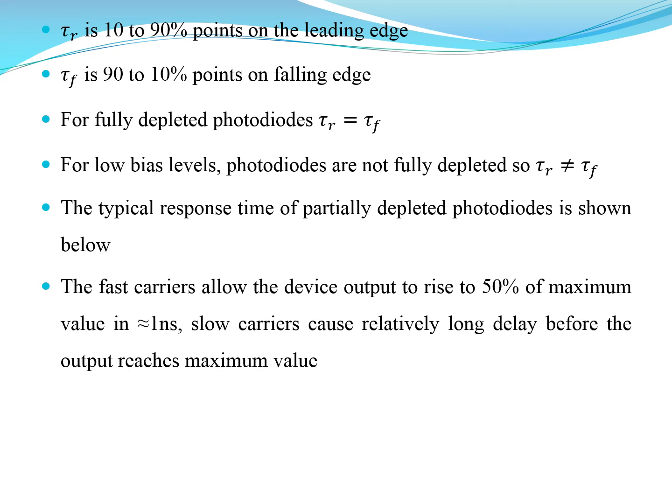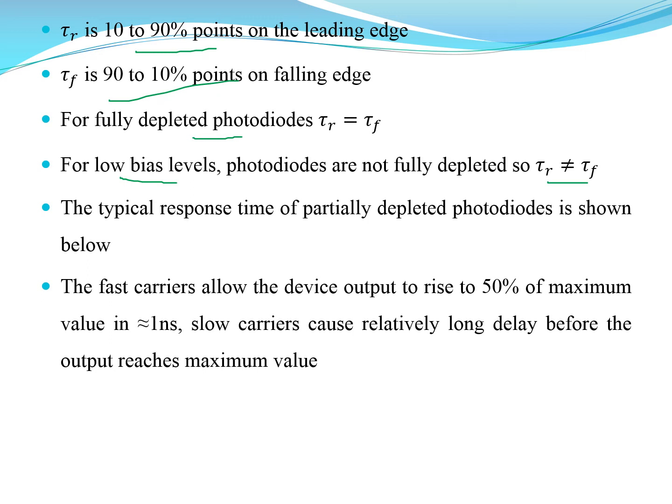So tau R is the 10 to 90% points on the leading edge, and tau F is the 90 to 10% points on the falling edge. For fully depleted photodiodes, rise time and fall time are equal. But for low bias levels, when the photodiodes are not fully depleted, tau R is not equal to tau F. That is, rise time will not be equal to fall time.